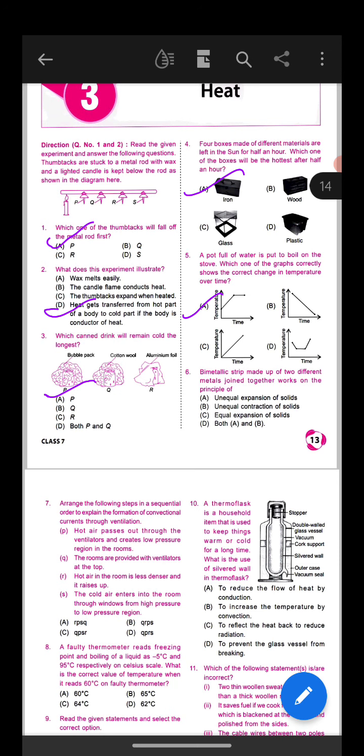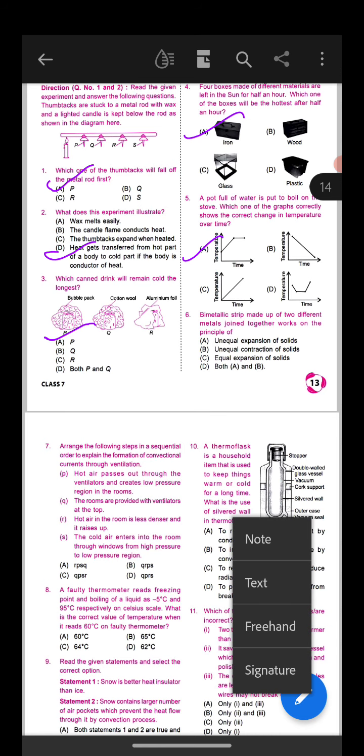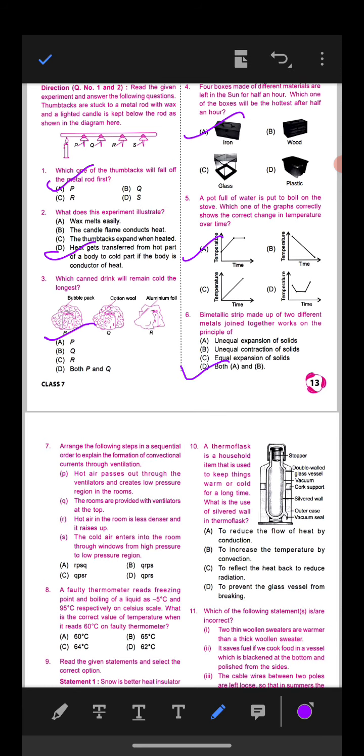Okay. Next, a bimetallic strip made up of two different metals joined together works on the principle of: the first is the unequal expansion of solids, option B unequal contraction of solids, option C equal expansion of solids, option D both A and B. Okay, so option D is the correct answer.